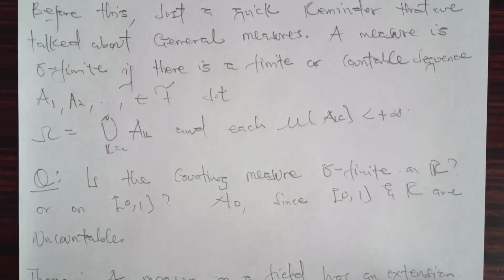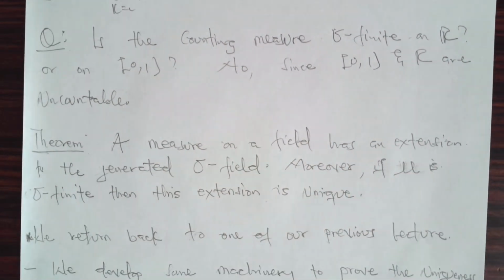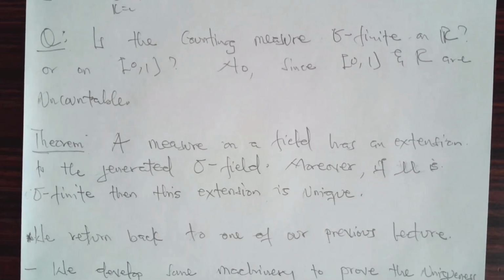So let's talk about an interesting theorem. Theorem: a measure on a field has an extension to the generated sigma field. Moreover, if mu is sigma finite, then this extension is unique. We return to one of our previous lectures, where we talked about the existence and extension theorem.